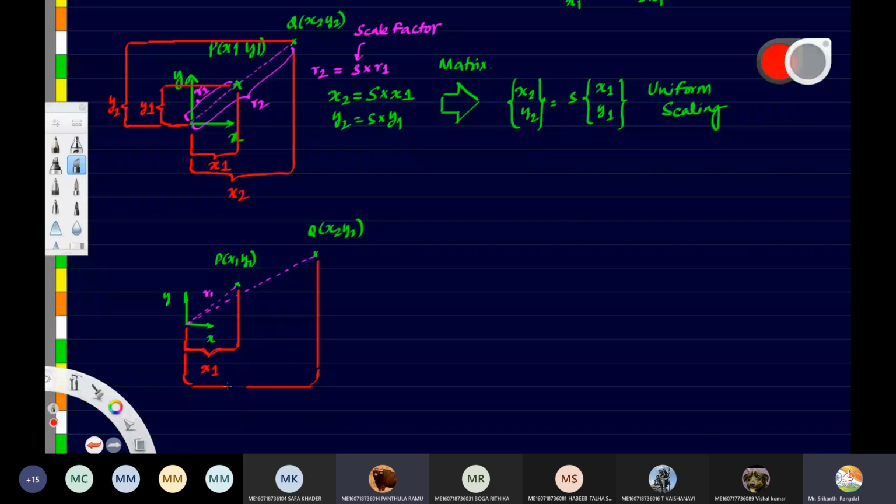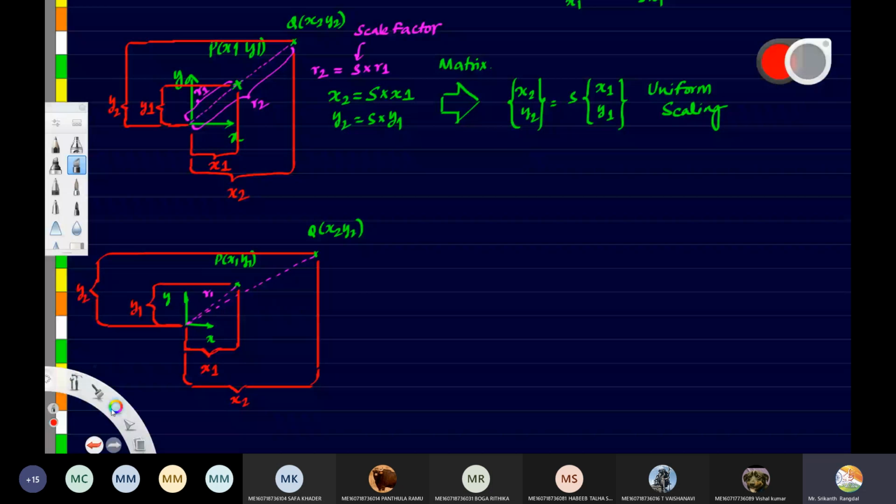And what's this length? Y1. What's this length? Y2. So we have to find the relation between these again.